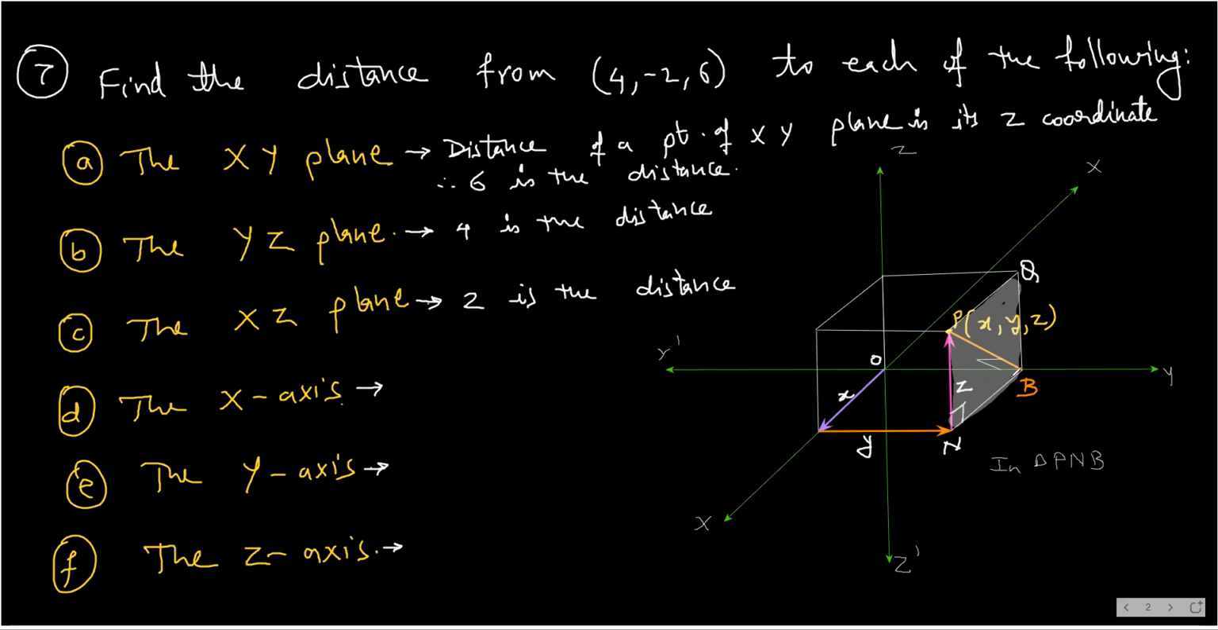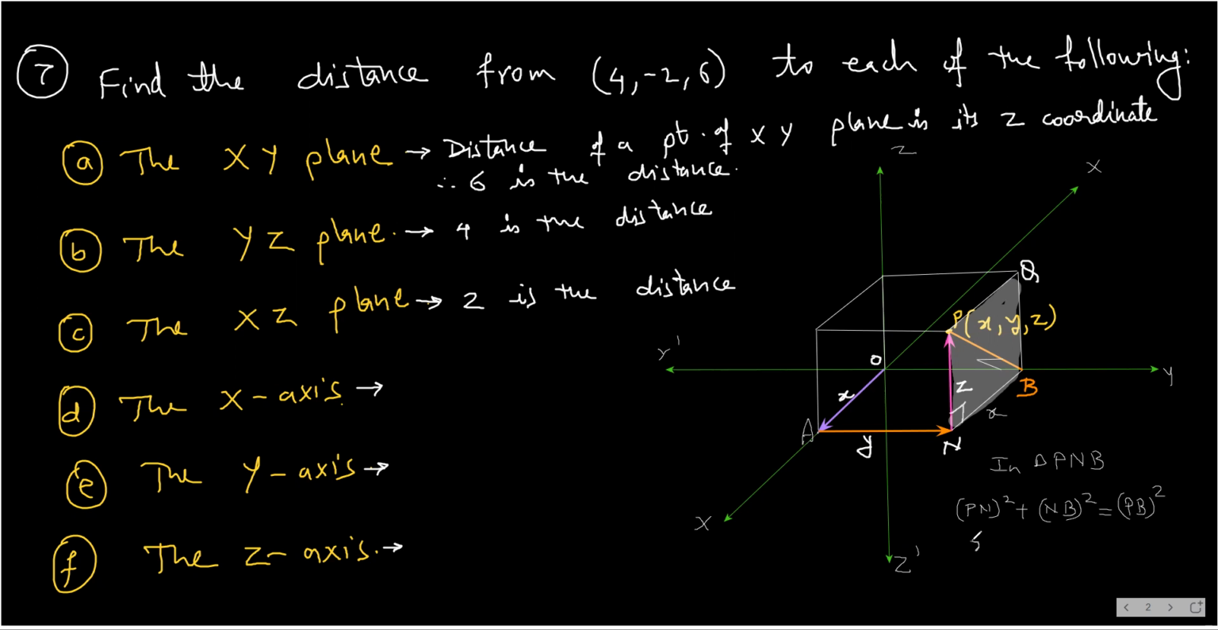And how big is NB? NB is same as OA. NB and OA, they are equal. So NB is X. Now I will apply the Pythagoras theorem in triangle PNB. So see, I get here PN square plus NB square equals to PB square, which is the hypotenuse.